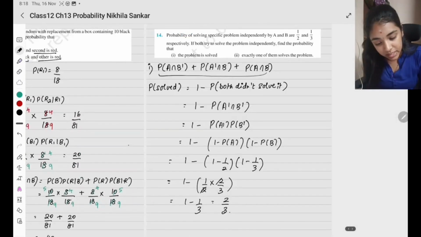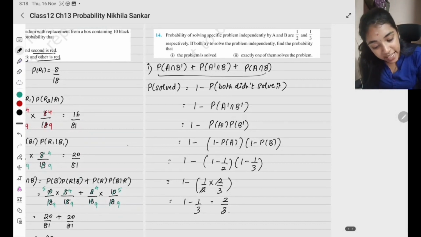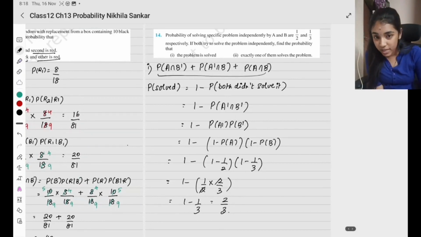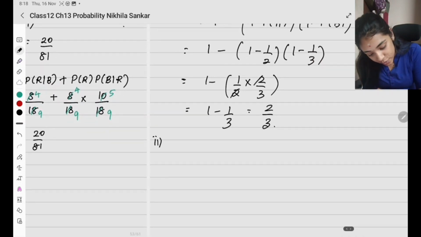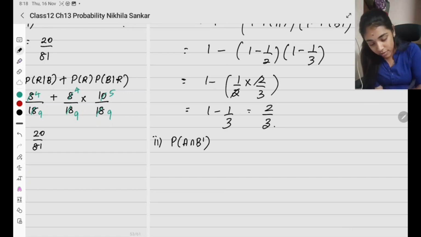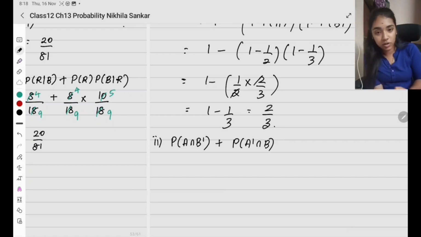Okay, simple. Second subsection, exactly one of them solves the problem. So for exactly one of them, what can we do? Exactly one of them is going to be probability of A solved but B did not solve plus probability that A did not solve and B solved. One person solved, the other did not solve.